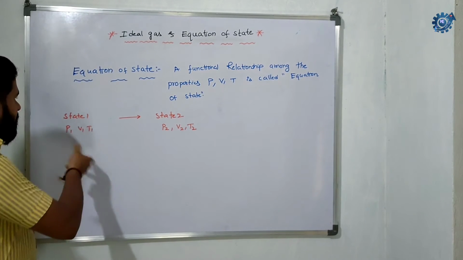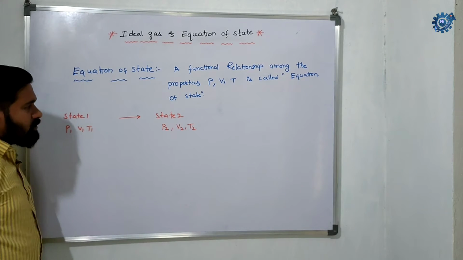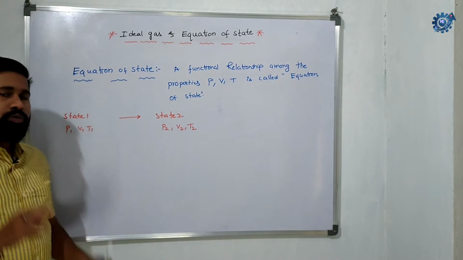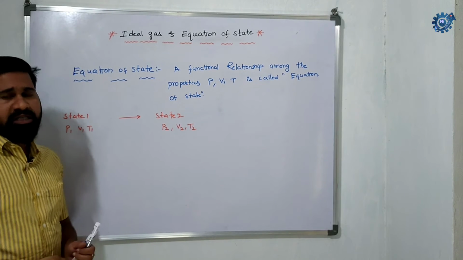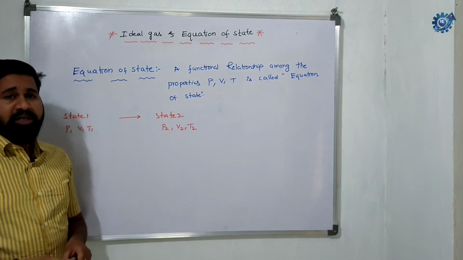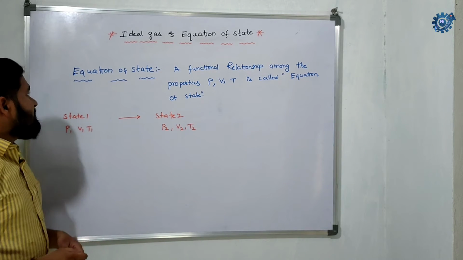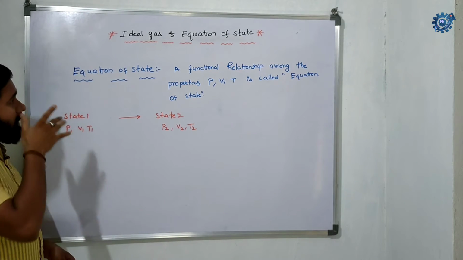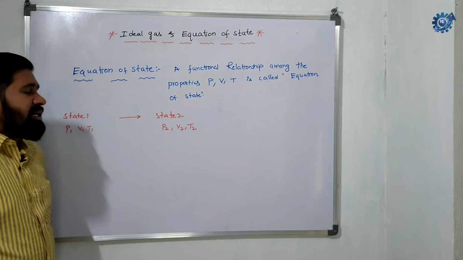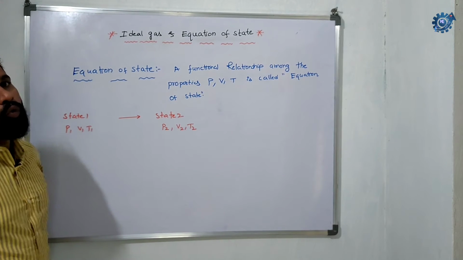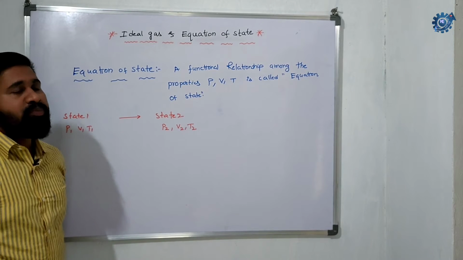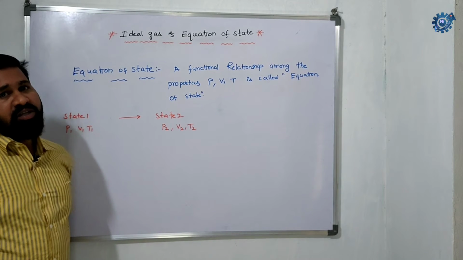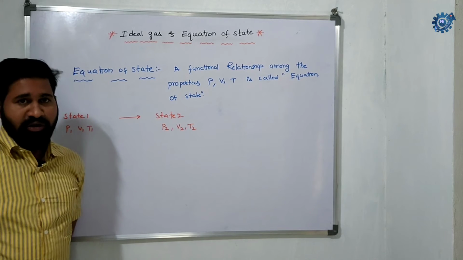But this process from state 1 to state 2 goes through two processes: one is a constant temperature process and then a constant pressure process. So the ideal gas equation can be derived using two gas laws: Boyle's law and Charles's law.